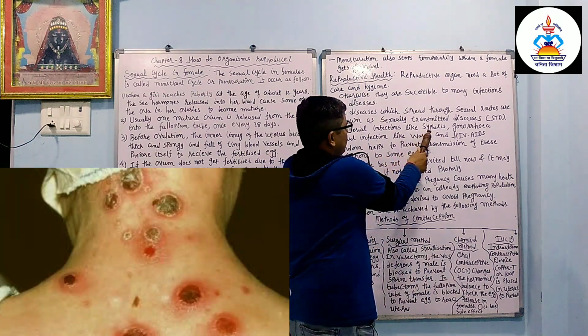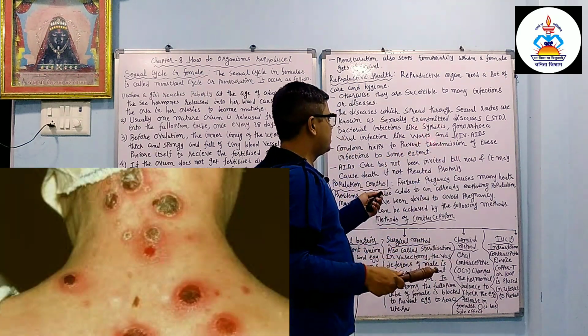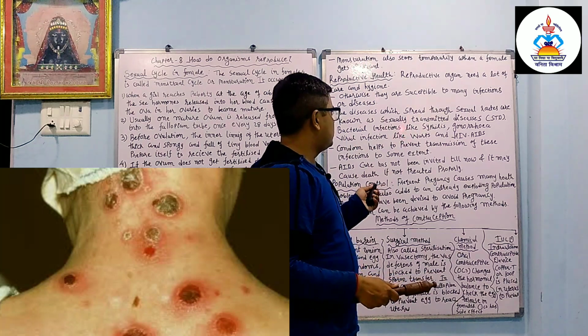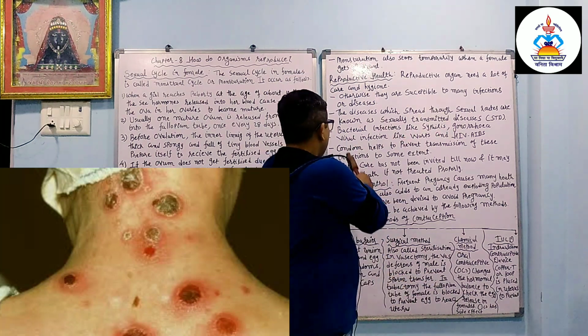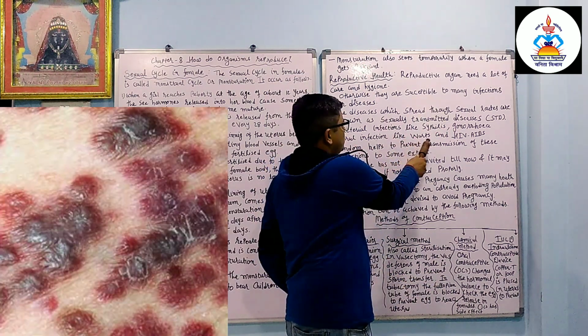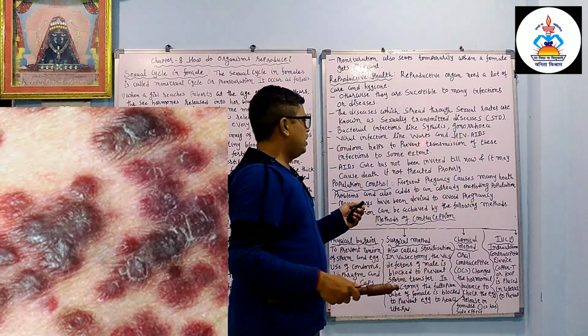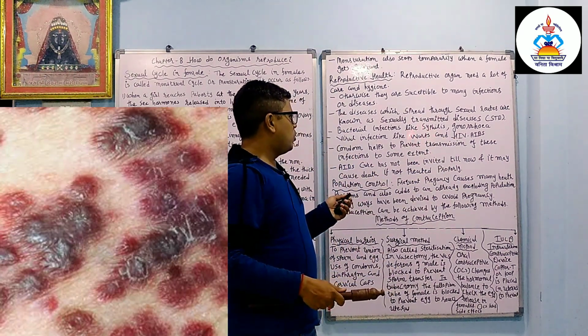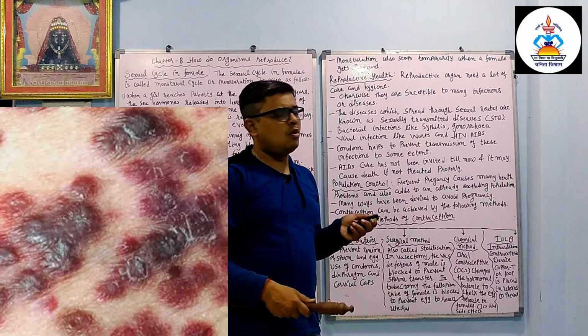Bacterial infections like syphilis and gonorrhea. So syphilis is an example of what? Bacterial infection. Syphilis and gonorrhea. Viral infections like what? Warts and HIV/AIDS. Warts, in that what happens? A black colored spot is produced on the skin, that is called warts.